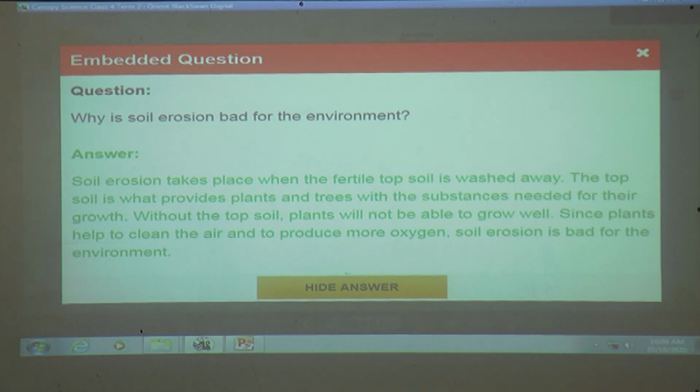So, you might have understood, if the soil erosion is there in a soil, the plants will not grow properly. And if the plants are not there, we will not get the oxygen. So the soil erosion is bad for environment.